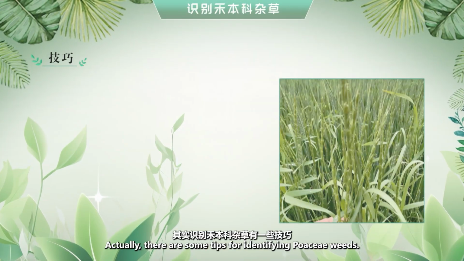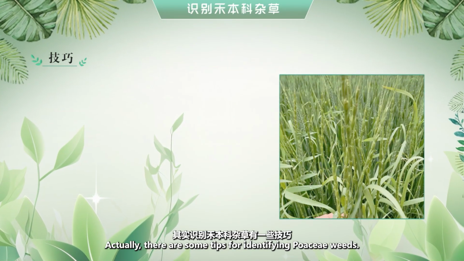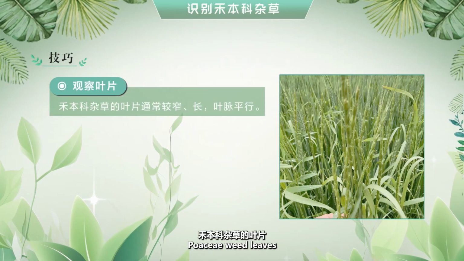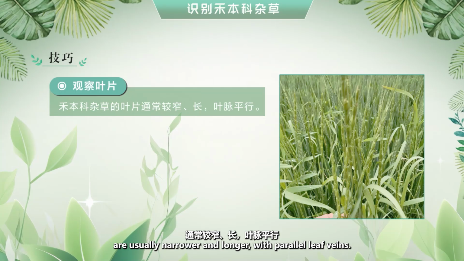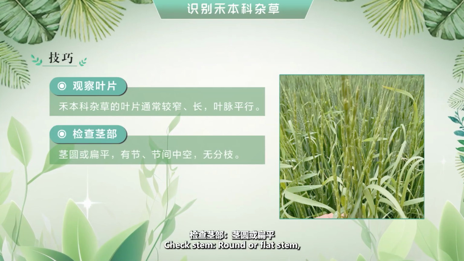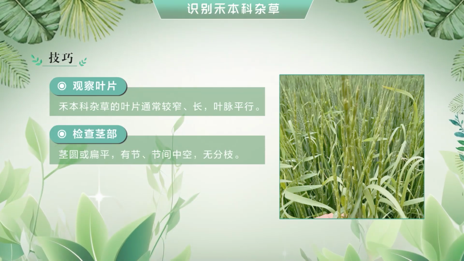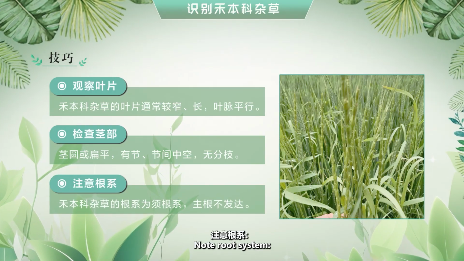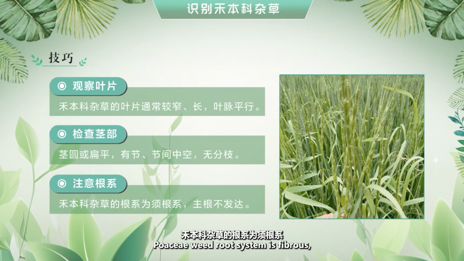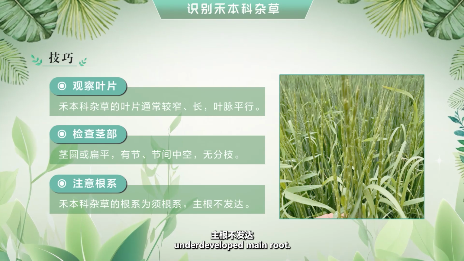Actually, there are some tips for identifying Poaceae weeds. We can observe leaves. Poaceae weed leaves are usually narrower and longer, with parallel leaf veins. Check the stem: round or flat stem, with nodes, hollow internodes, no branches. Note the root system: Poaceae weed root system is fibrous, with an underdeveloped main root.